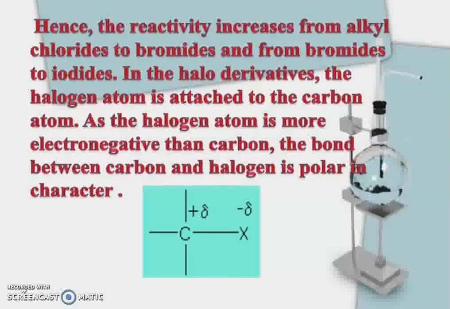In the halo derivatives, the halogen atom is attached to the carbon atom. As the halogen atom is more electronegative than carbon, the bond between carbon and halogen is polar in character.